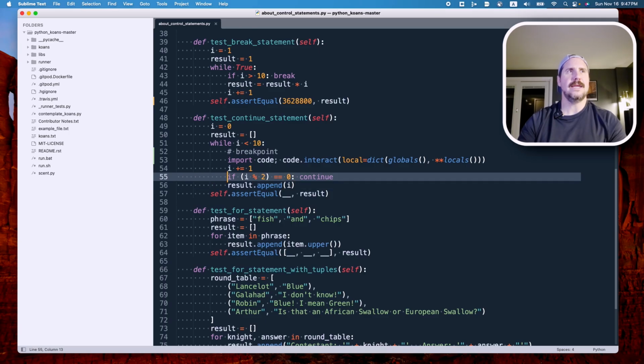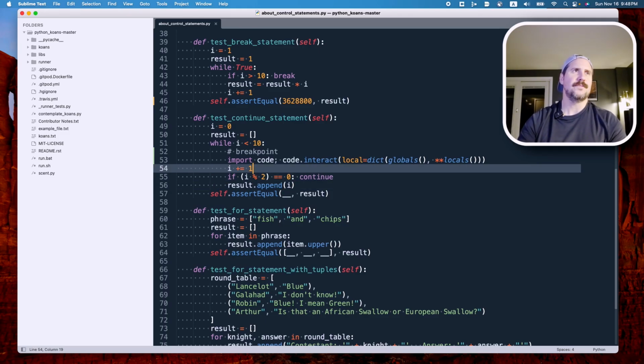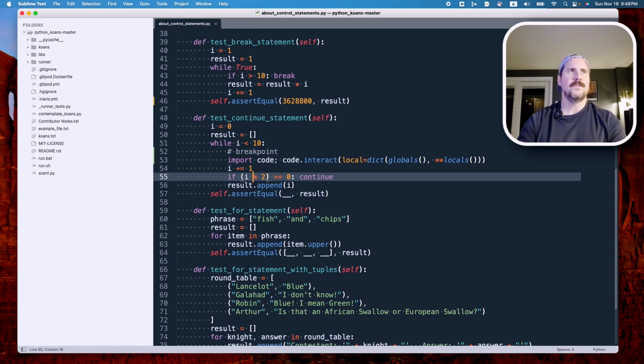If I is odd, evaluate the next line. And because we got to here and I was 1, we incremented it for the first time to 1. This evaluated to 1. 1 modulo 2 equals 1.